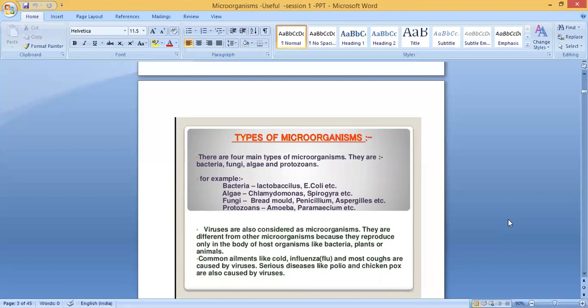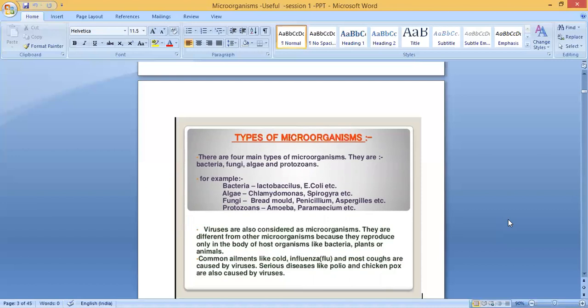Once it enters the host body, it can reproduce. It may enter bacteria, a plant body, an animal body, or a human body. It can multiply inside any host body. That is the specialty of the virus. Outside the host body, it cannot reproduce or multiply.